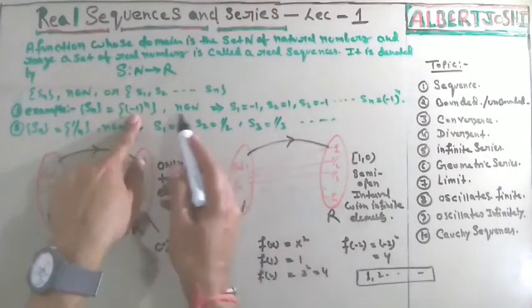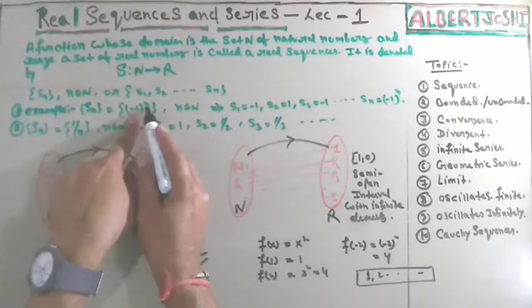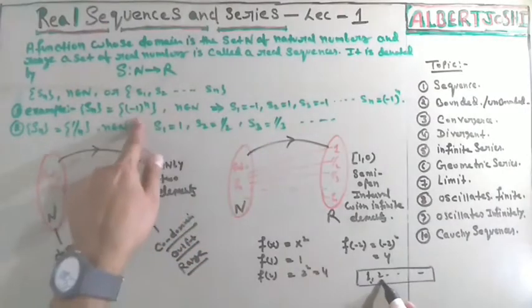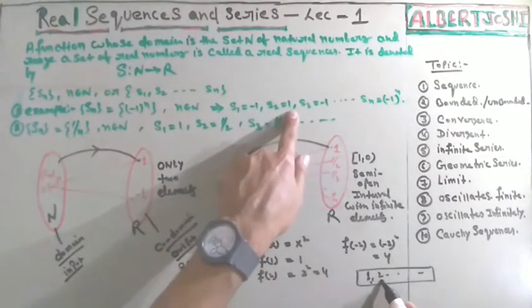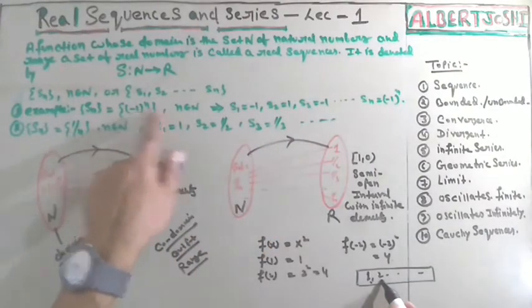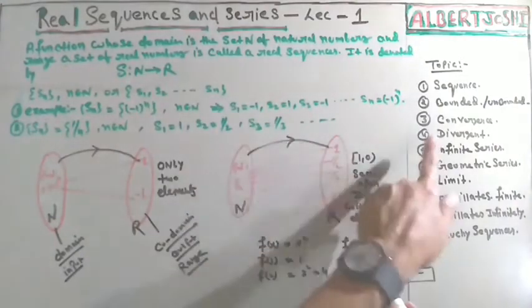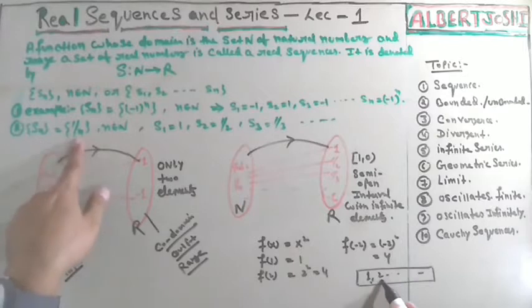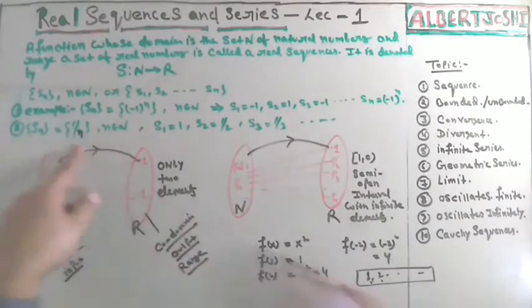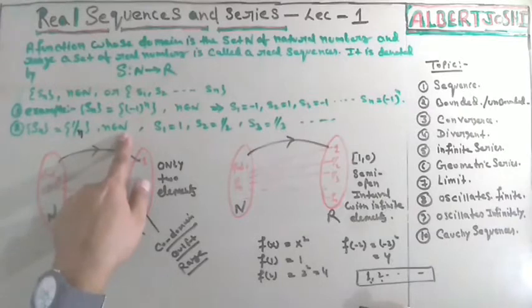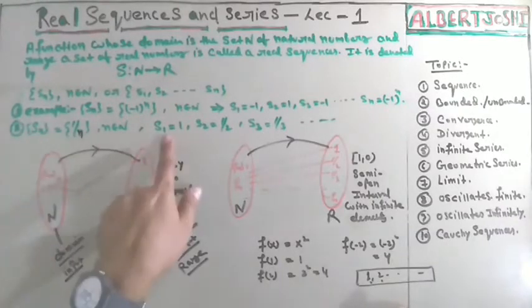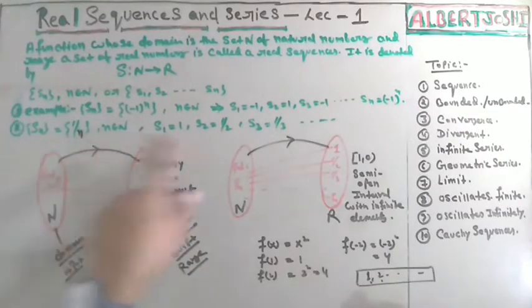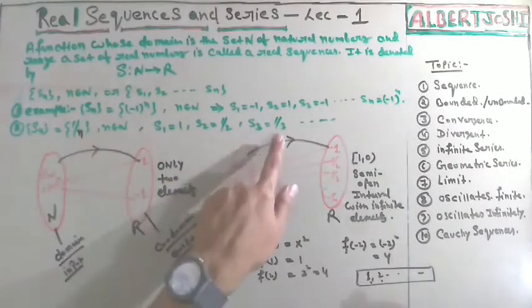Now you can see that if you put n = 1, you get minus 1. If n = 2, (-1)^2 is equal to plus 1, so S2 is equal to 1. For n = 3, it is again minus 1, and so on to infinity. Now the second example: suppose you have another sequence, Sn is equal to 1 upon n, where n belongs to the natural numbers. The first value S1 is 1 upon 1, equal to 1. The second value is 1 upon 2. The third value is 1 upon 3, and so on.